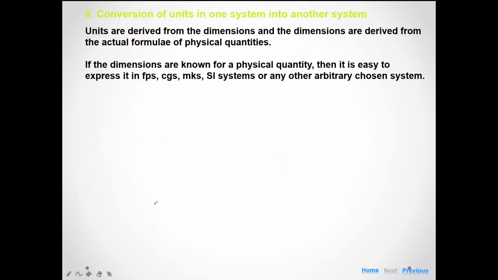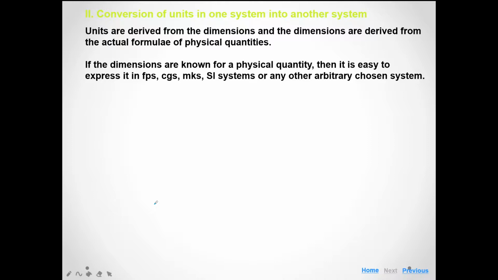Now the second application of dimensional analysis: conversion of units from one system into another system. The units are derived from the dimensions, and the dimensions are derived from the actual formula of the physical quantity. If the dimensions are known for a physical quantity, then it is easy to express it in any unit system, either FPS, CGS, MKS or SI.